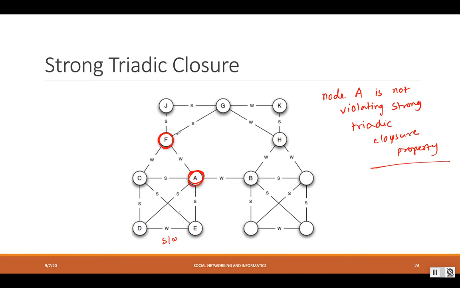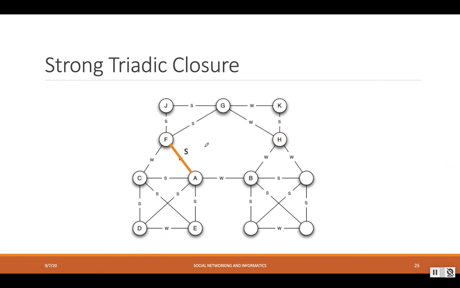F has a strong link with G and a weak link with A. Although G and A are not connected, the friendship between F and A is weak, so there is no need for a connection between A and G.